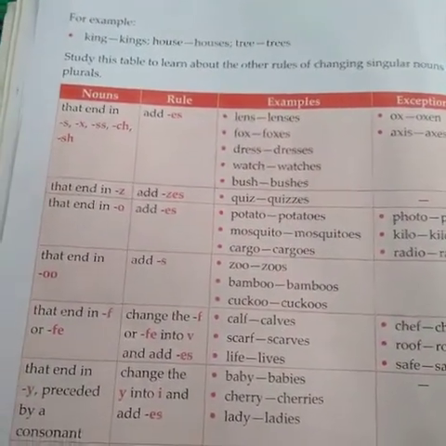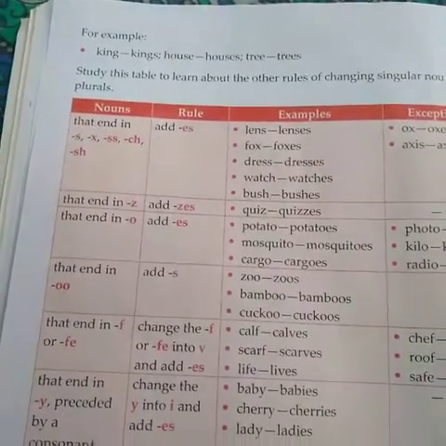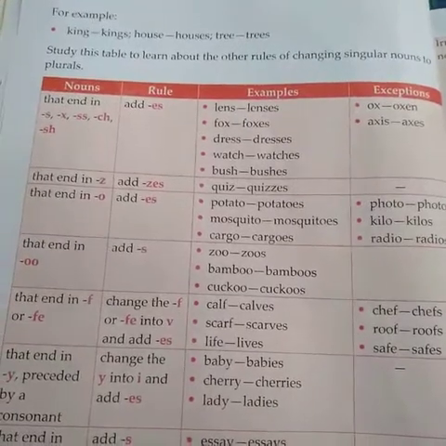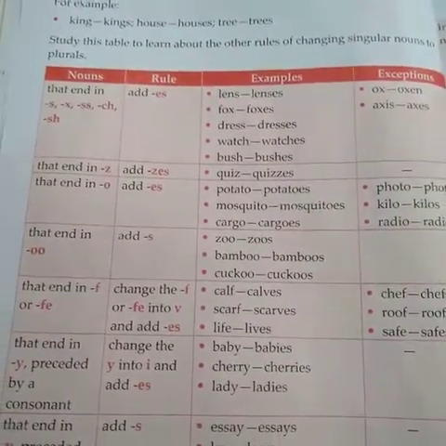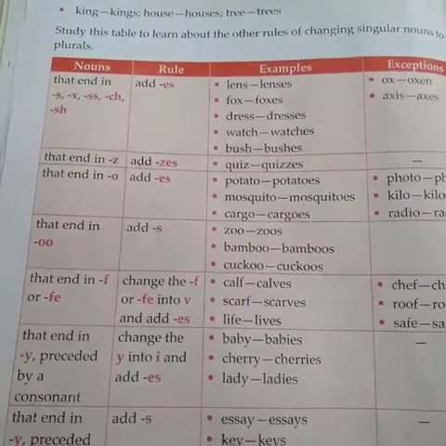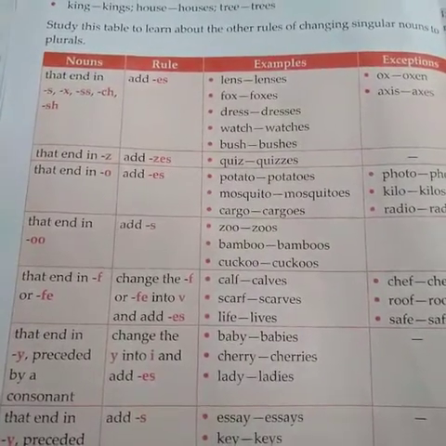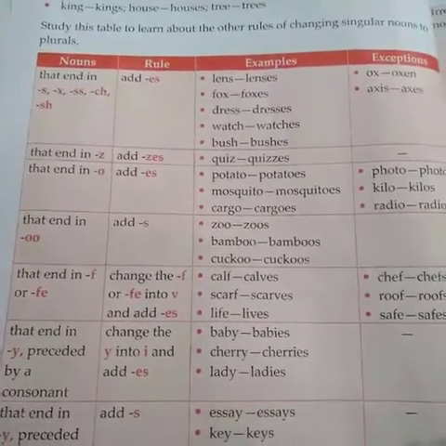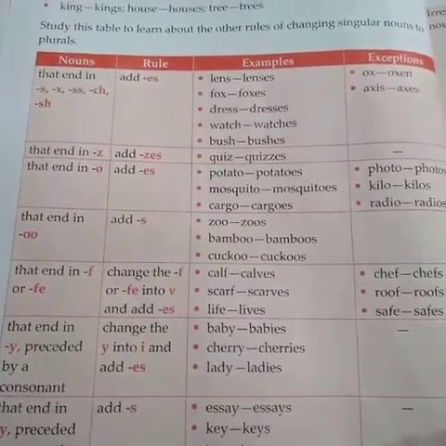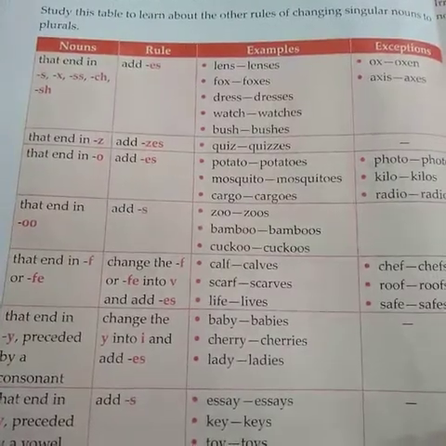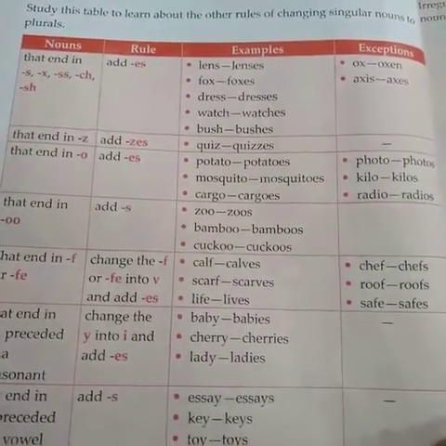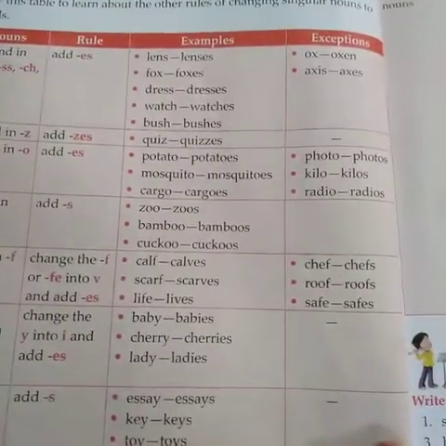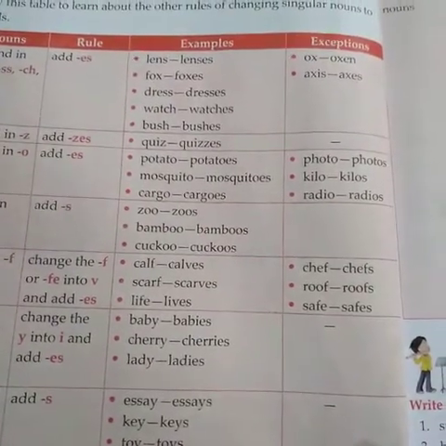Here's a table and we have to study this table to learn about the other rules of changing singular nouns to plurals. Nouns, that means the naming words, that end in S, X, SS, CH, SH add ES for changing their singular forms to plural forms. Example: lens, lenses; fox, foxes. But we have to observe the exceptions also.